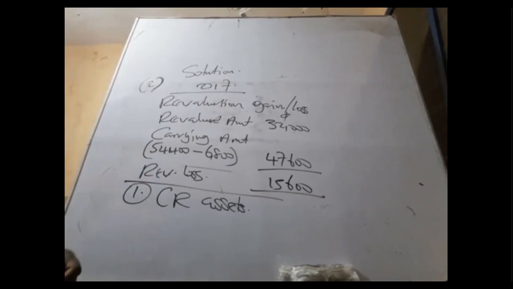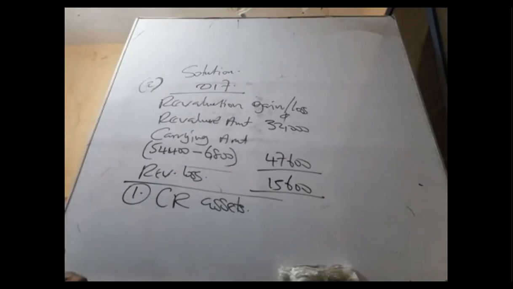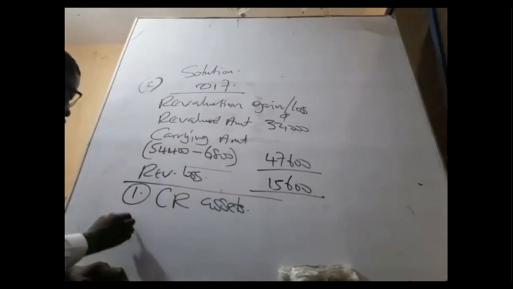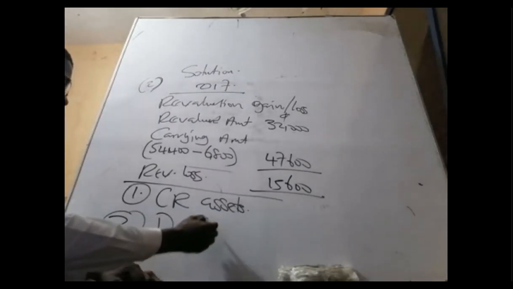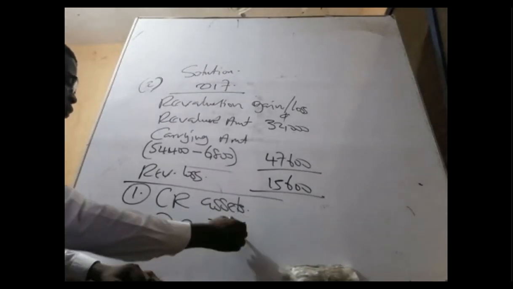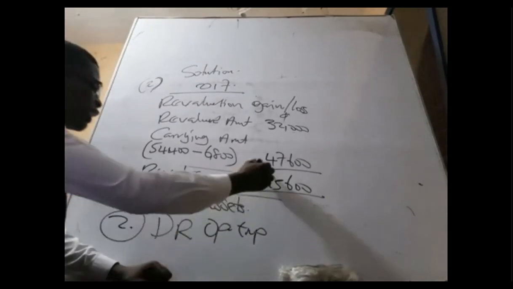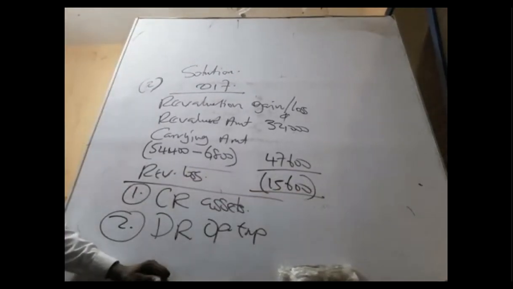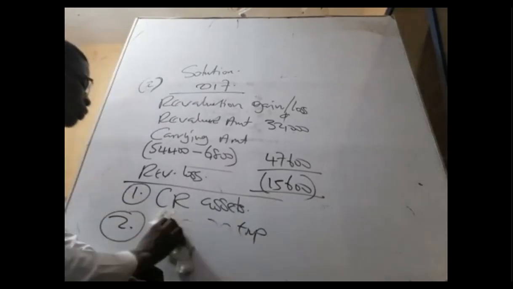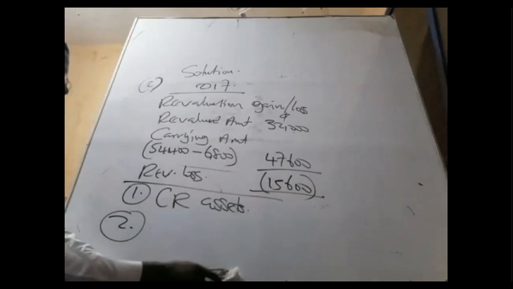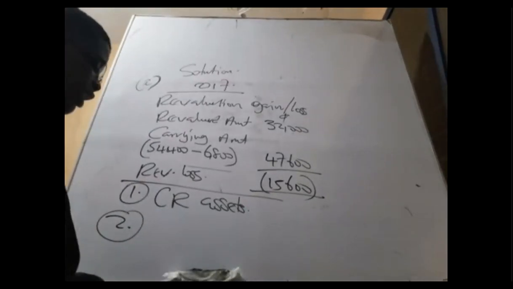Okay, the debit operating expenses, with the exception of where there's no previous loss. Number two. Now, before you debit an operating expense, make sure that there's no previous gain. This one is a loss. So loss, check whether there was a previous gain. What we did under IAS, the same thing we are going to apply here.